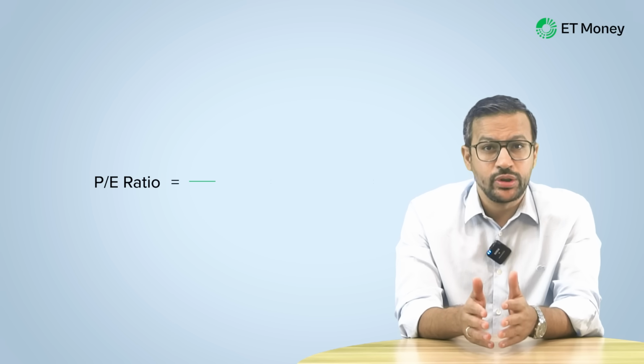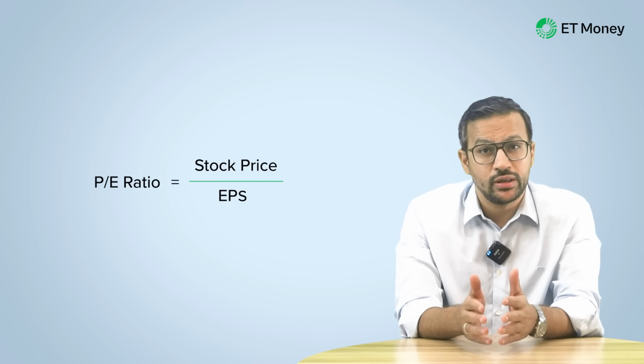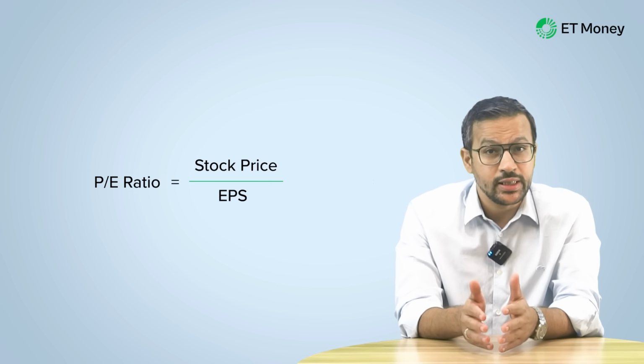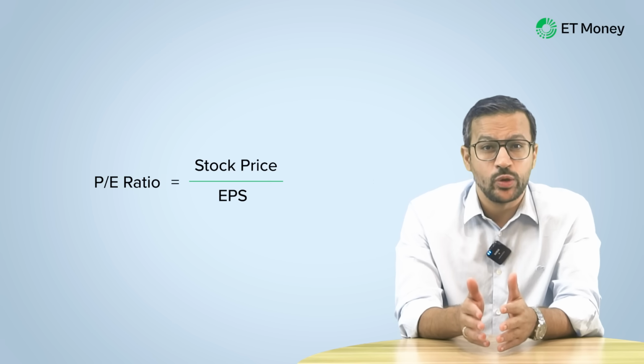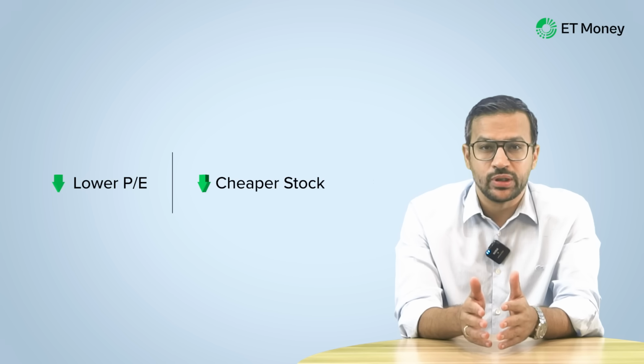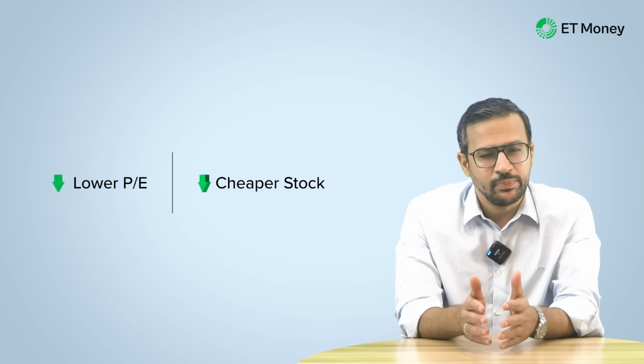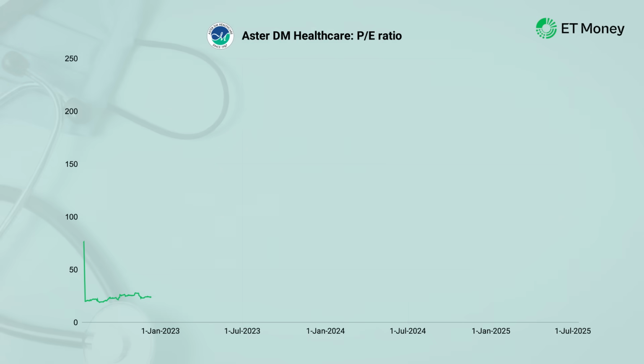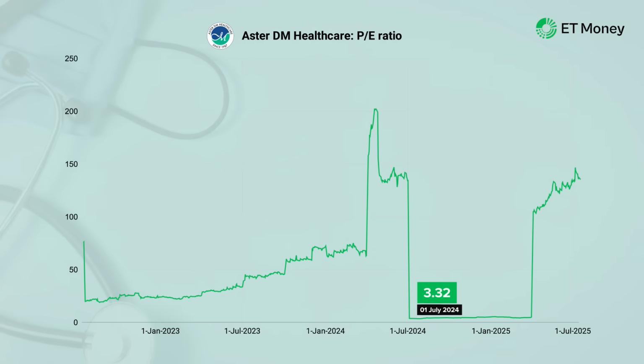The PE ratio is derived by dividing the stock price by the earnings per share or EPS. In essence, it means how much you are paying for 1 rupee of a company's earnings. So by extension, the lower the PE, the cheaper the stock. However, this is a rather simplistic conclusion. As we saw at the beginning through Aster DM's example, a low PE ratio doesn't automatically mean a cheap stock.